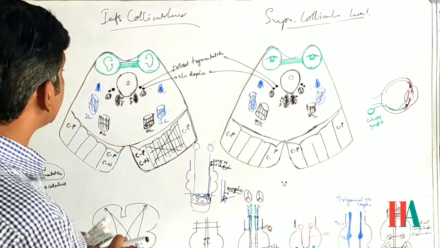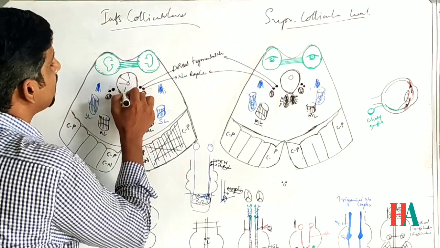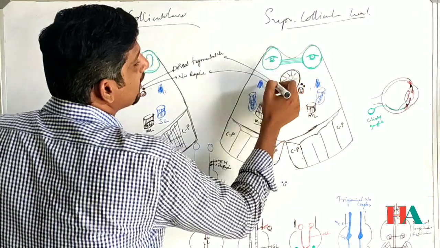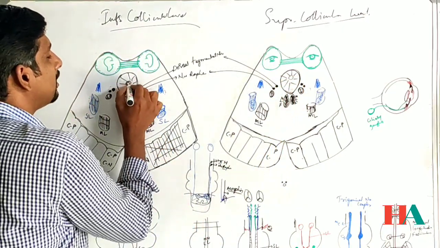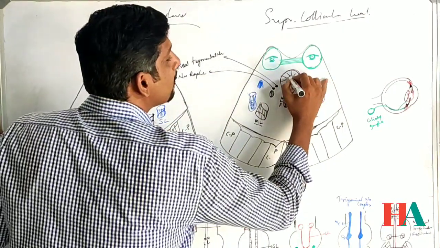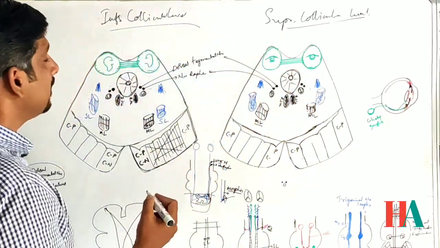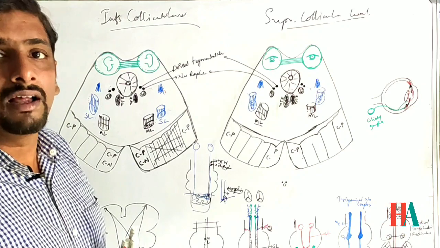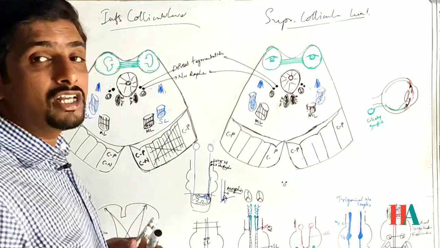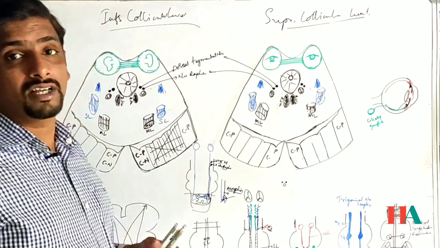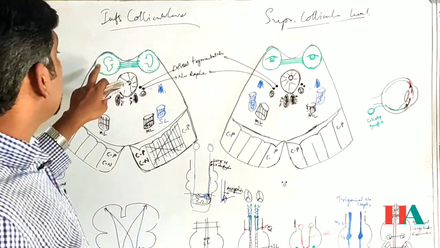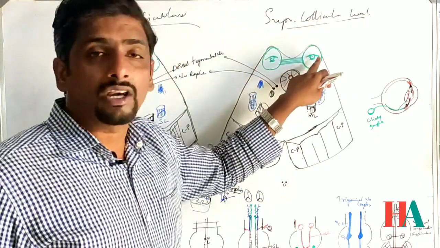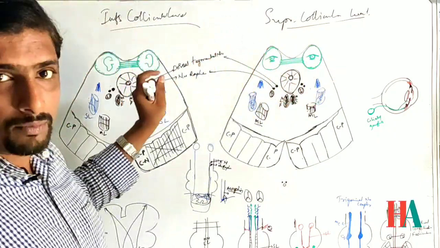And next, what we will see is this part here. What is this? The gray matter, the periaqueductal gray matter. What is this? The cerebral aqueduct, right? Around the aqueduct, the gray matter is the periaqueductal gray matter, which contains cranial nuclei, which I will discuss later. Behind these are the colliculi. These are the inferior colliculi and these are the superior colliculi. So they are not common structures.